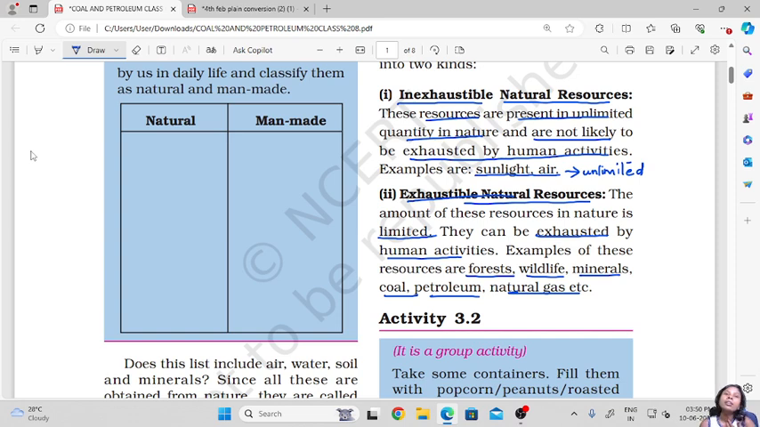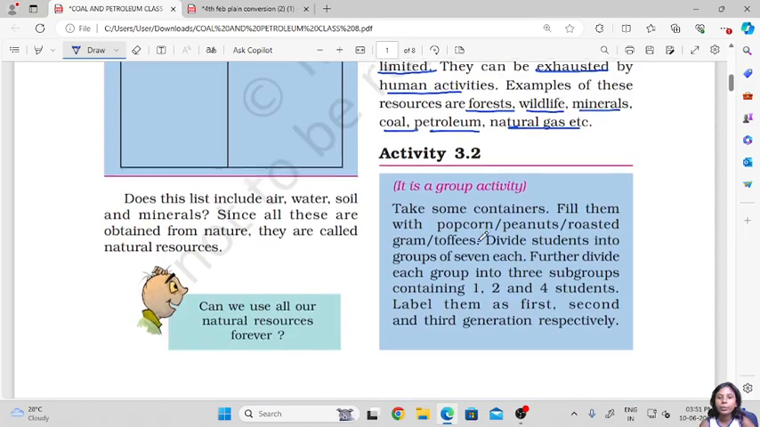Say we have forests. To build big industries or construction sites, we are cutting down forests. So at some point, we are going to lose this forest. Wildlife, you already know, we had dinosaurs. We are saying now that they have become extinct. So they are exhaustible natural resources, meaning at some point they became extinct, they died and they are no longer present. Similarly, we have coal and petroleum. In this chapter, we'll focus mainly on coal and petroleum.